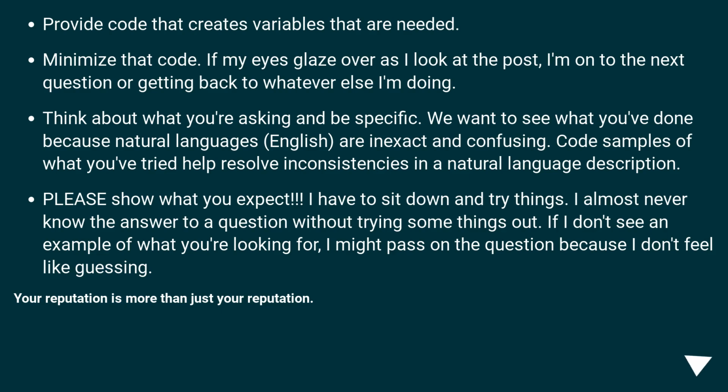Provide code that creates variables that are needed. Minimize that code. If my eyes glaze over as I look at the post, I'm on to the next question or getting back to whatever else I'm doing. Think about what you're asking and be specific.